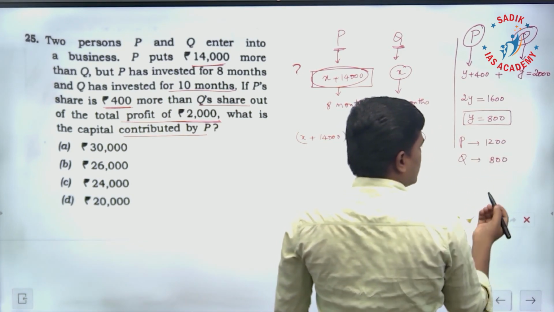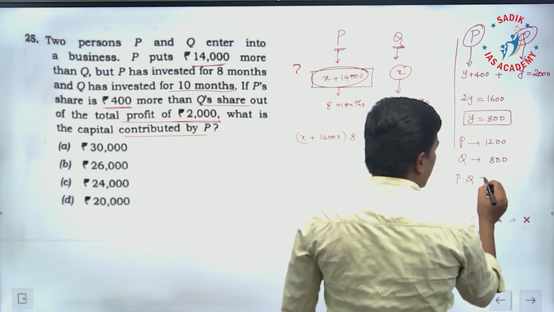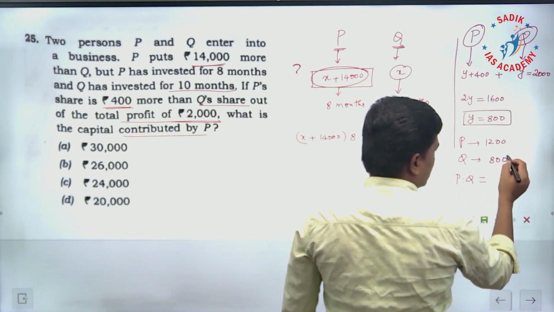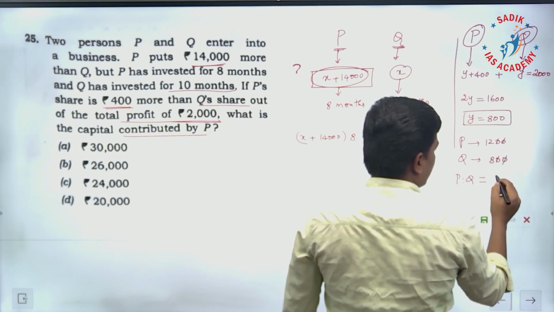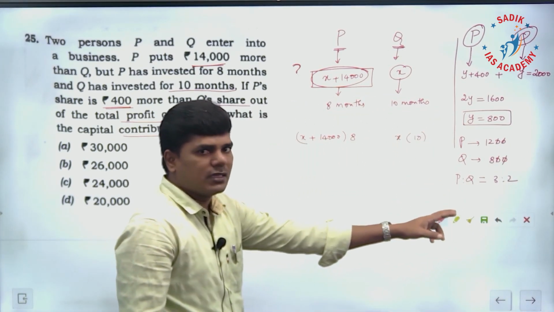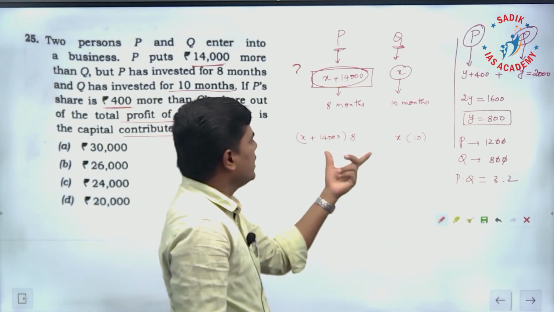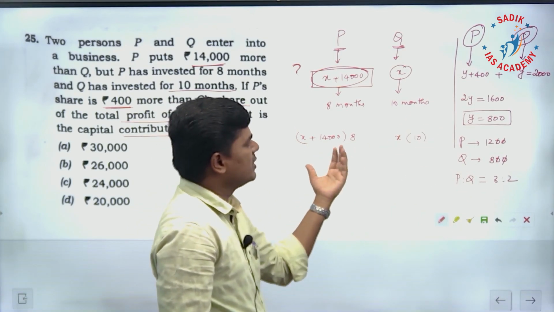What is the ratio here? If we cancel and find the ratio, it is going to be 3:2. The profit is shared in 3:2 ratio. We have already said the profit is supposed to be shared in this ratio.